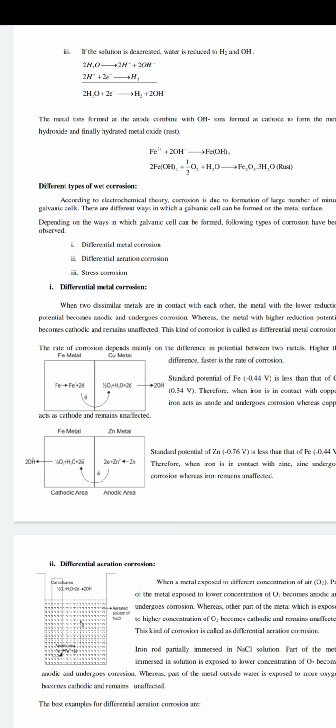In designing any of the different metals, it is essential to consider the manufacture or construction of any devices, any instrument or any industries at the time. So the first option is, for the different metals, their electrode potential should be very less. If it is more, the rate of corrosion is more. If it is less, the rate of corrosion is less.